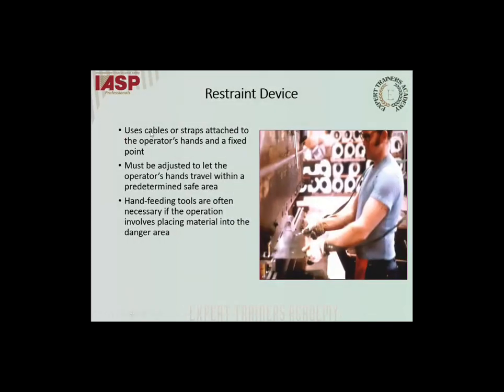Restraint device. Again, it uses either cable or straps attached to the operator's hand and a fixed point. It must be adjusted to let the operator's hand travel within a predetermined safe area. Within that area, using that strap or cable, you would be allowed to work. Beyond that, the operator cannot go beyond that level. That's again for safeguarding the operator's hand whenever they're using the machine.